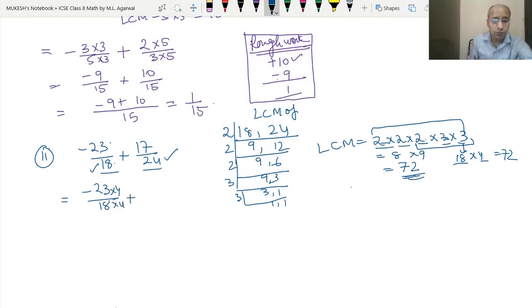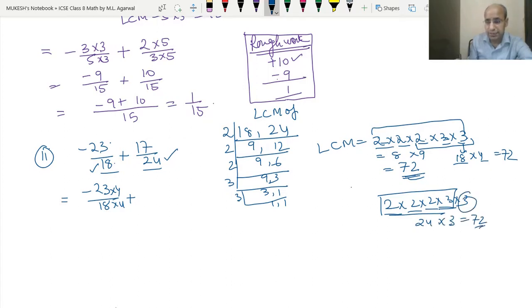Now which number should we multiply 24 by to become 72? Again we can see this: 2 into 2 into 2 into 3. 2 into 2 is 4, 4 into 2 is 8, 8 into 3 is 24. So these four numbers give 24, and one number is left, which is 3. So it is equal to 72.